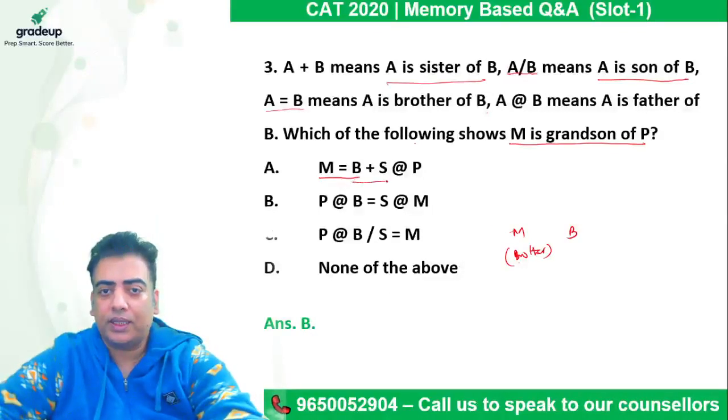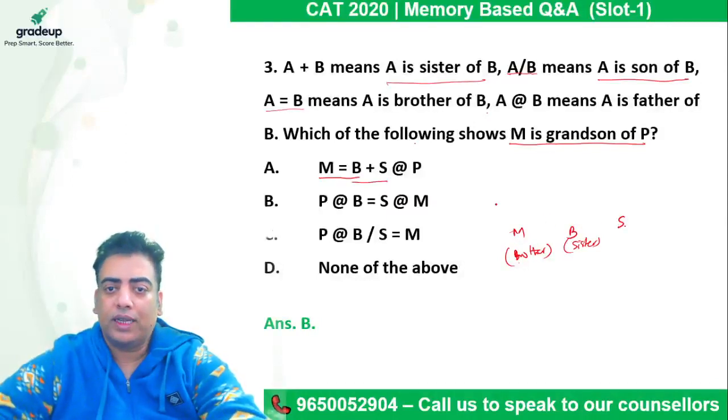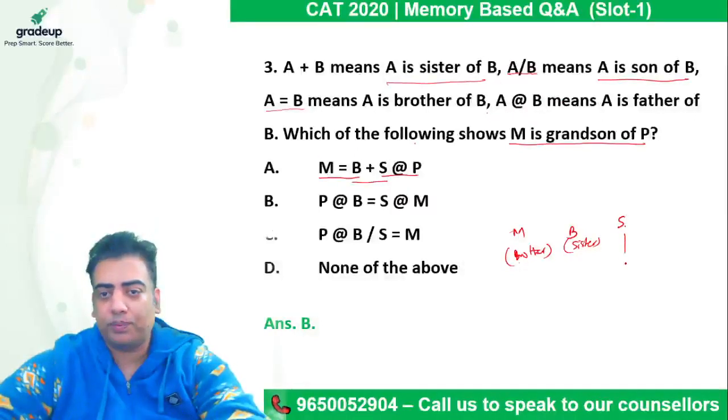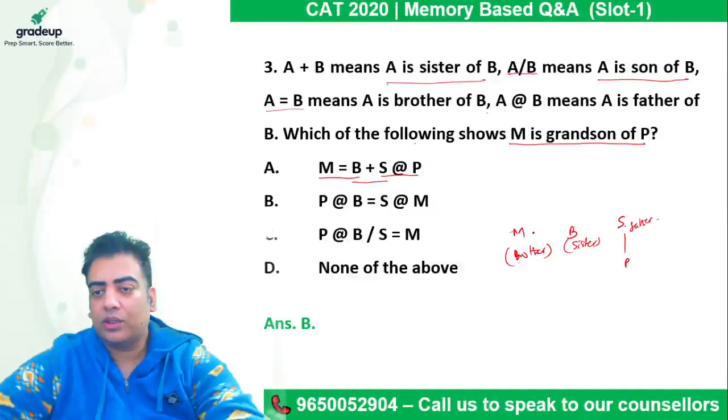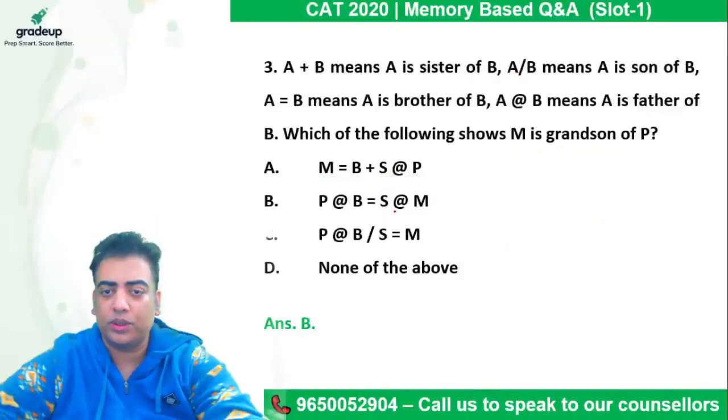Then B plus S means B is sister of S. Now B is sister of S. Then he says S at the rate P, S is the father of P, right? So if S is the father of P, we can clearly say, they being brother and sister to each other, M is not the grandson of P. So let's work with the second answer option.